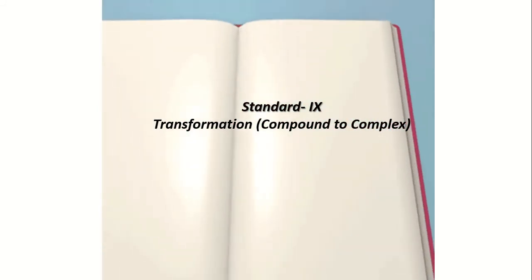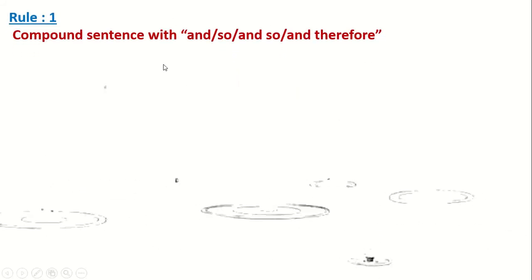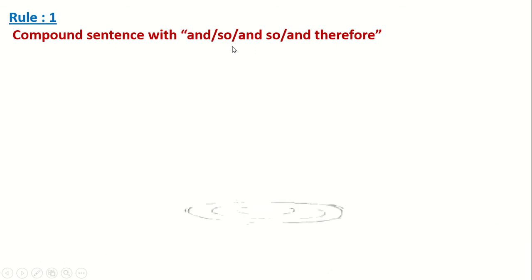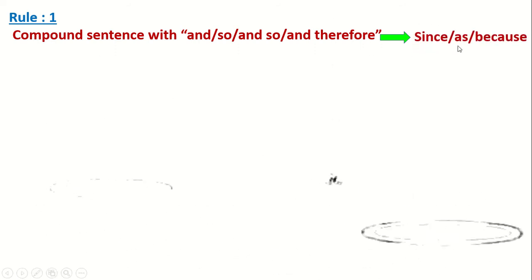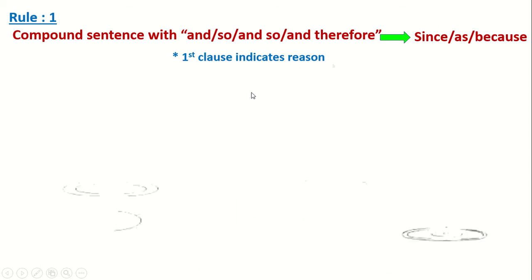Today we are going to learn transformation of sentences, compound to complex. Let's see the first rule. Our first rule is: if a compound sentence has and, so, or, and therefore, then to make it complex we will use since, as, because. But here is a condition: the first clause indicates a reason.